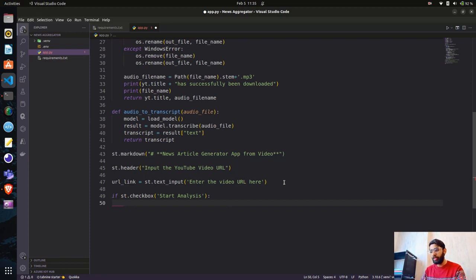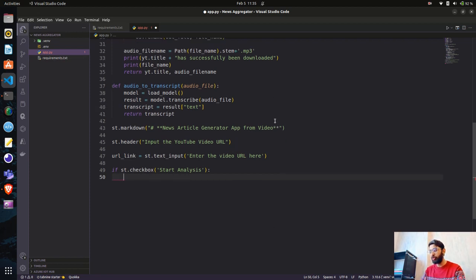When you have nested buttons, it's very difficult to handle the state sometimes. So what we'll do, we'll have a checkbox here, and we'll have the button to download the zip file within this checkbox. So we'll be able to handle the state in a better way. So I will have st.checkbox start analysis, and then the first thing.